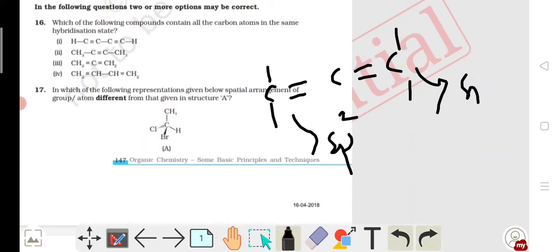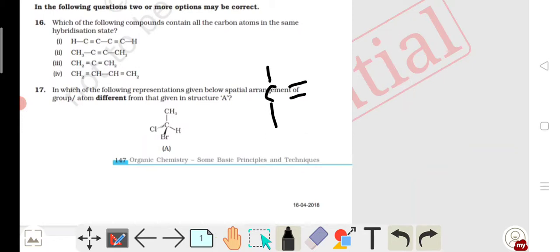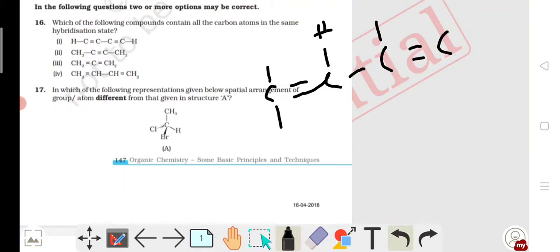Then coming to my option IV. Here given CH2 double bond CH, CH double bond CH2. Each carbon has three sigma bonds, that means sp2.